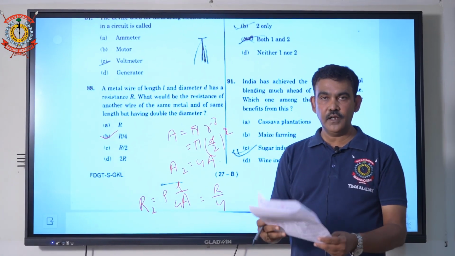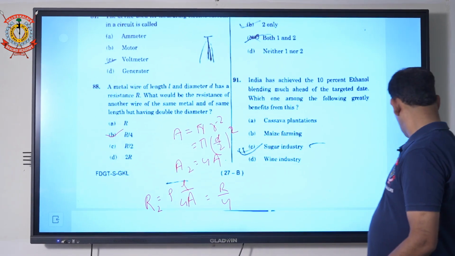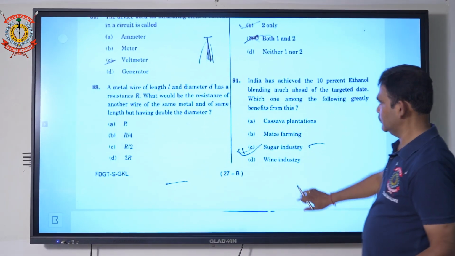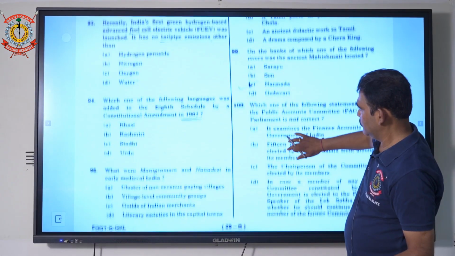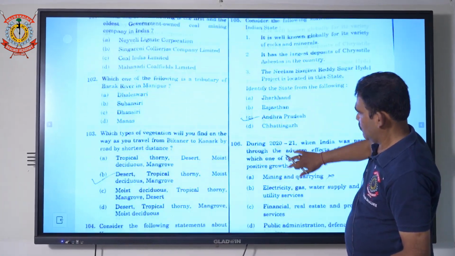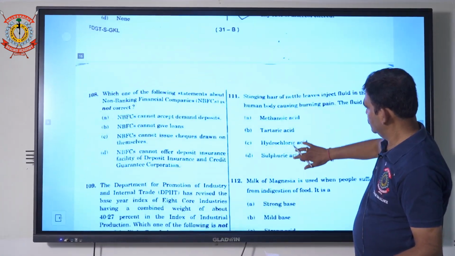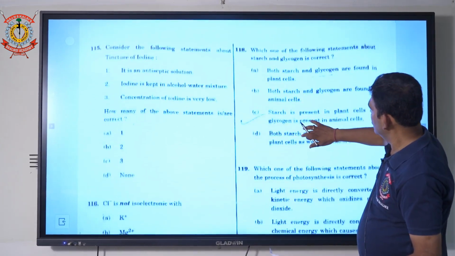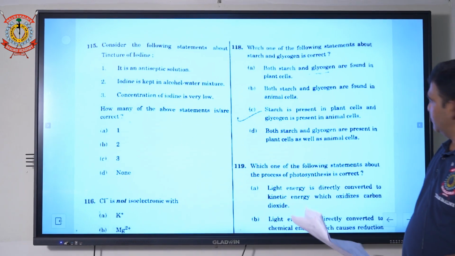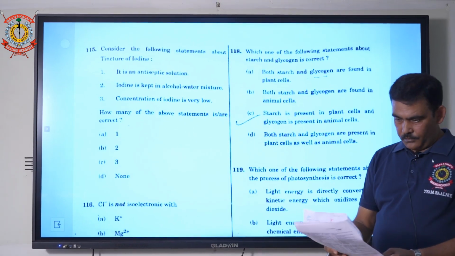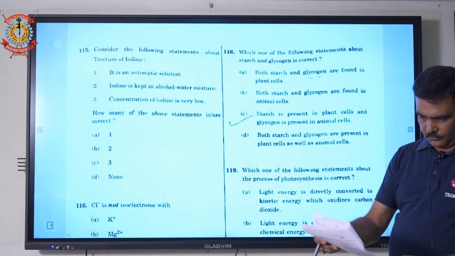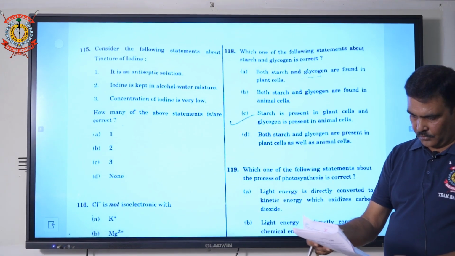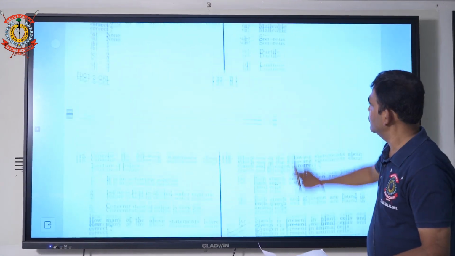क्वेश्चन नंबर 118. Yes, this one. Question number 113.